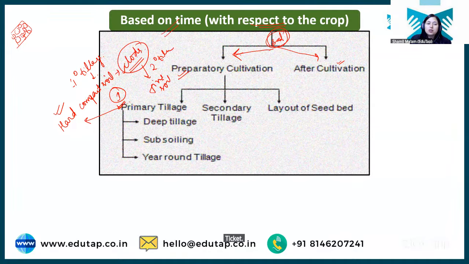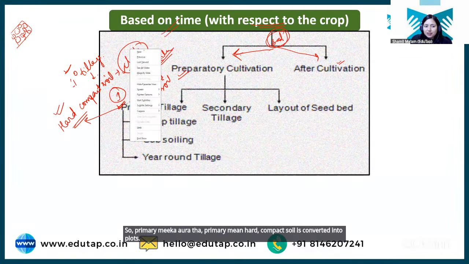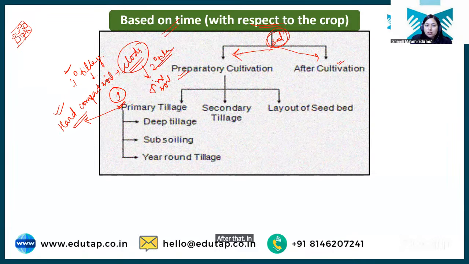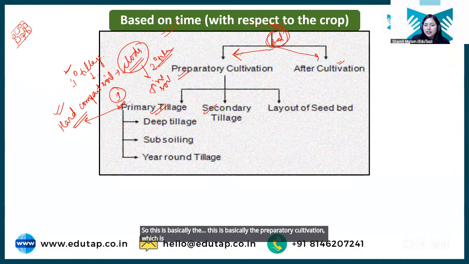So primary में क्या हो रहा था? Primary में hard compact soil is converted into clods. After that, in secondary, clods are further converted into fine soil. Clear? So this is basically the preparatory cultivation, which is primary tillage followed by secondary tillage.